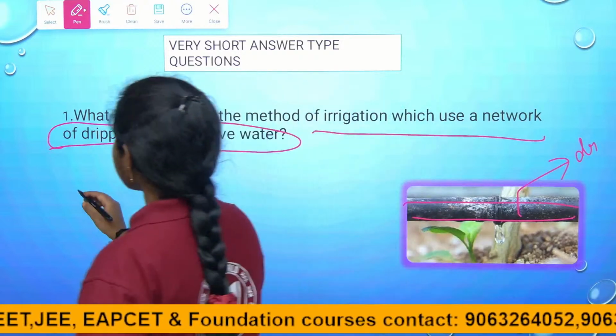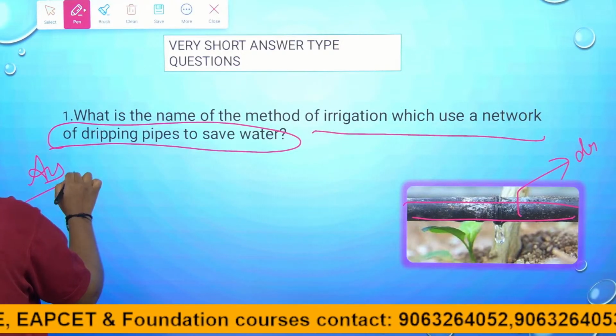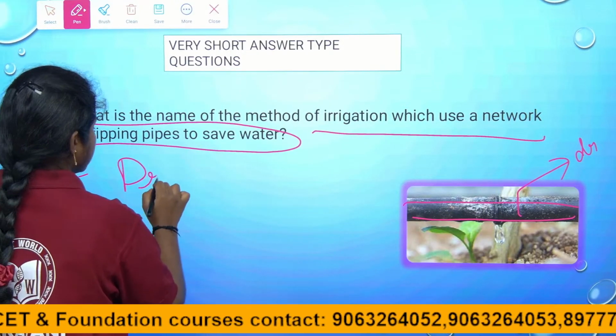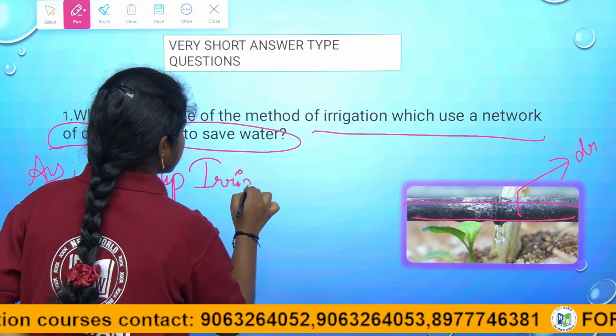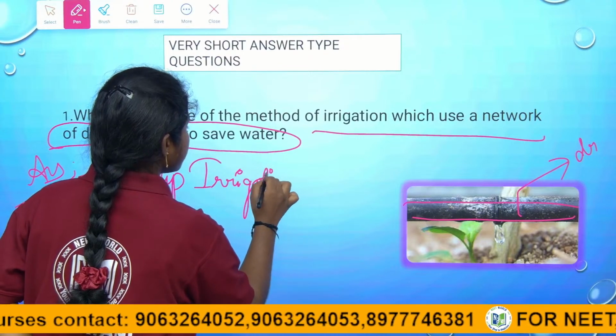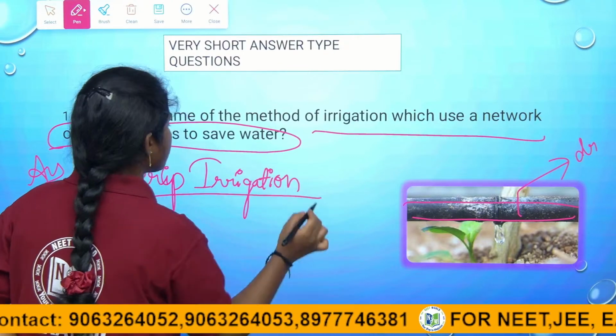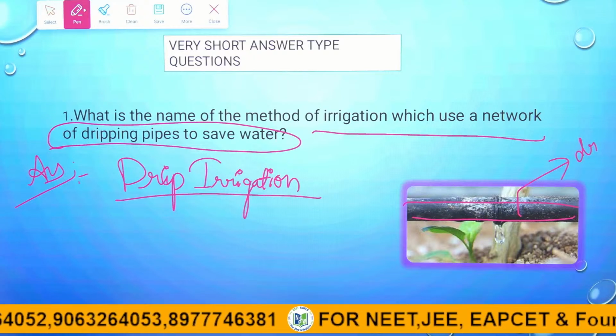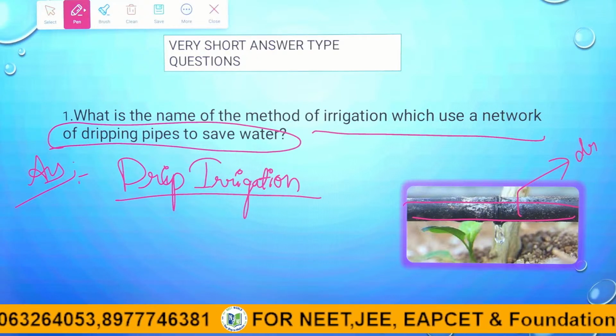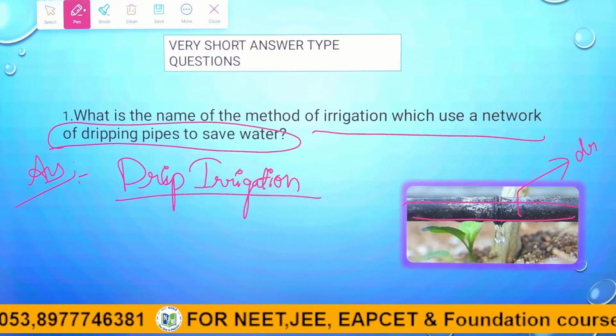So the answer for this question is drip irrigation. Right, children? Drip irrigation is a method used to provide water to the plants drop by drop through pipes. So for this first question the answer is drip irrigation.